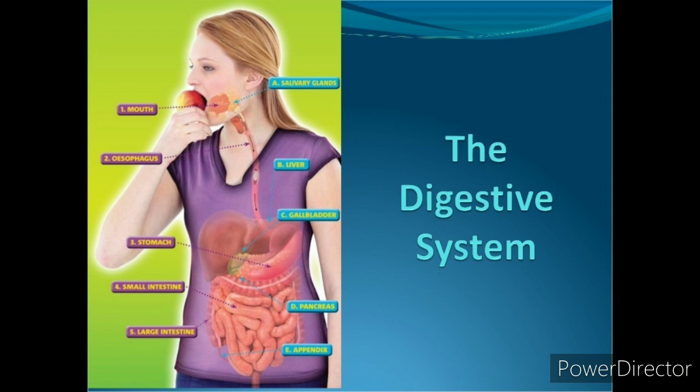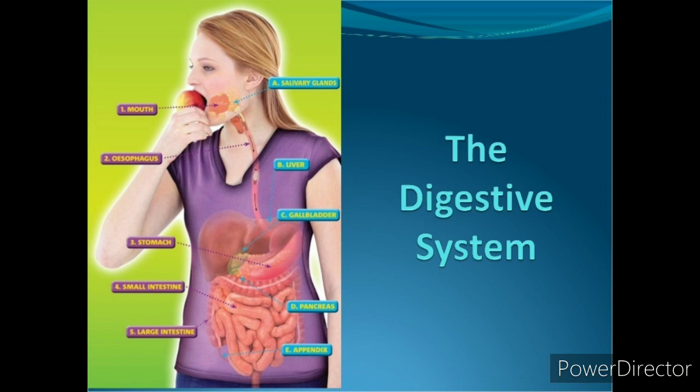So, while eating food, we need to chew the food before swallowing it. The food that we eat cannot be used as it is by our body. Okay, it has to be first broken down into simpler substances that can be easily absorbed by the body.